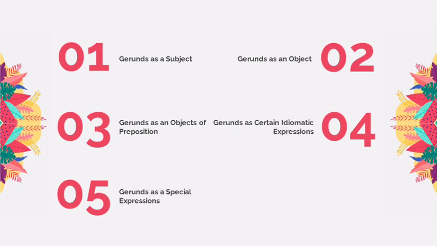Okay, next there are kinds of gerunds. There is gerund as subject, gerund as an object, gerund as an object of preposition, gerund as a certain idiomatic expression, and gerund as a special expression.